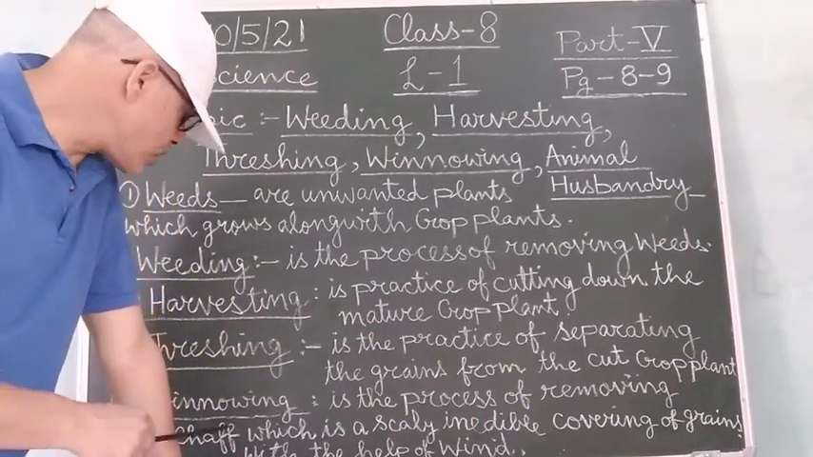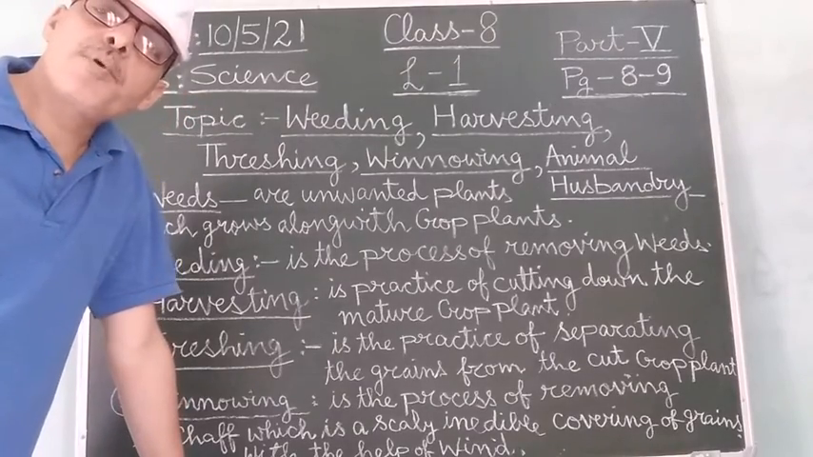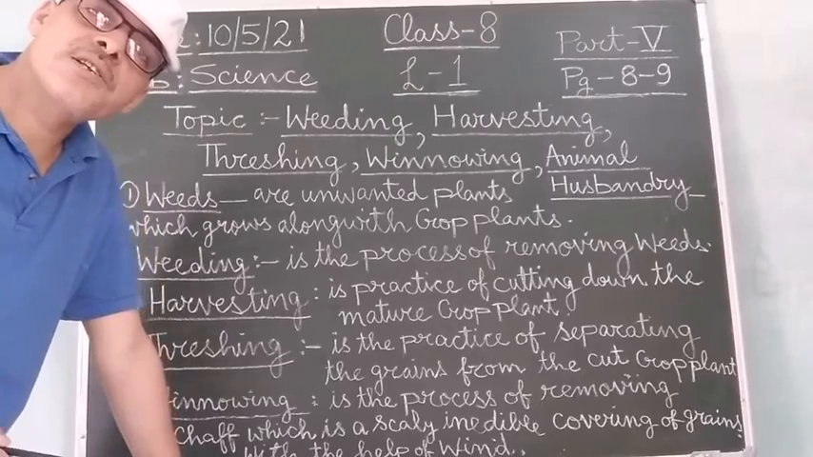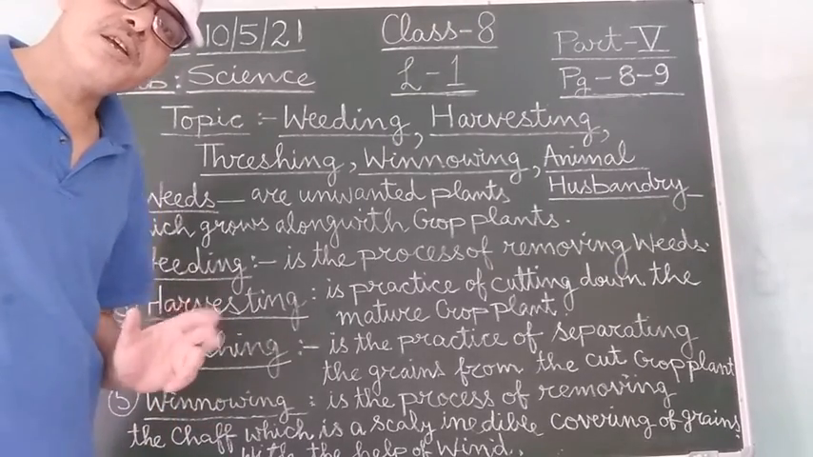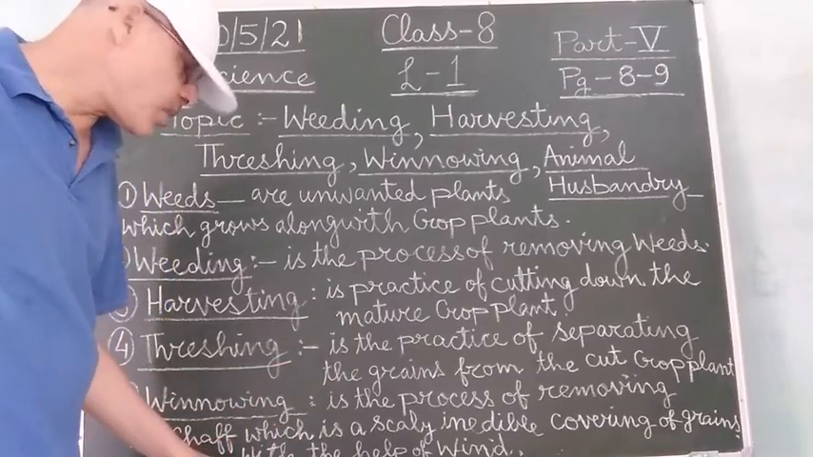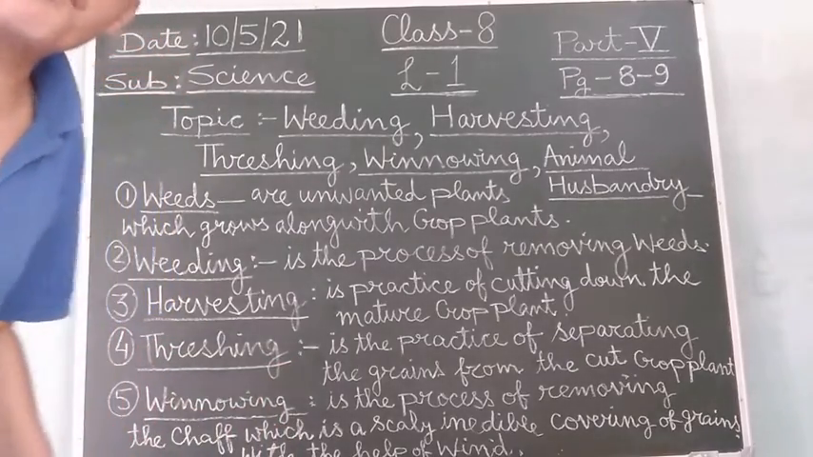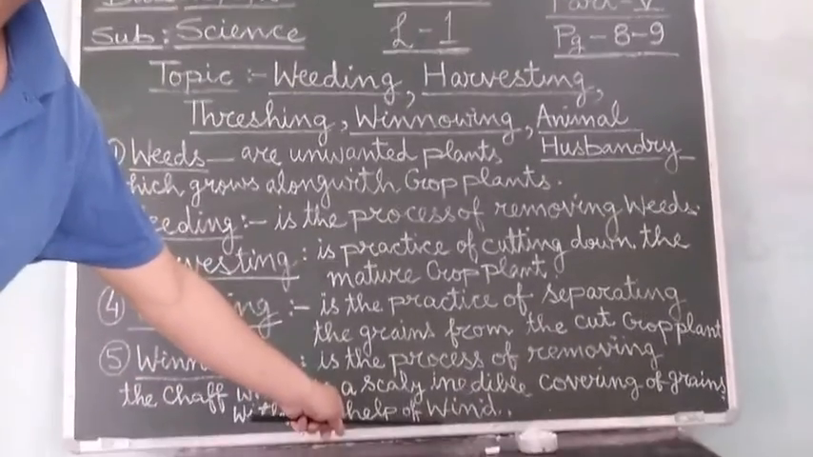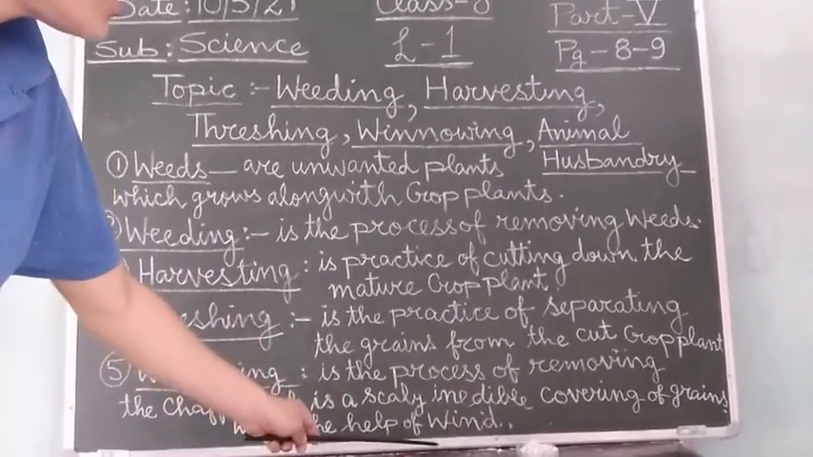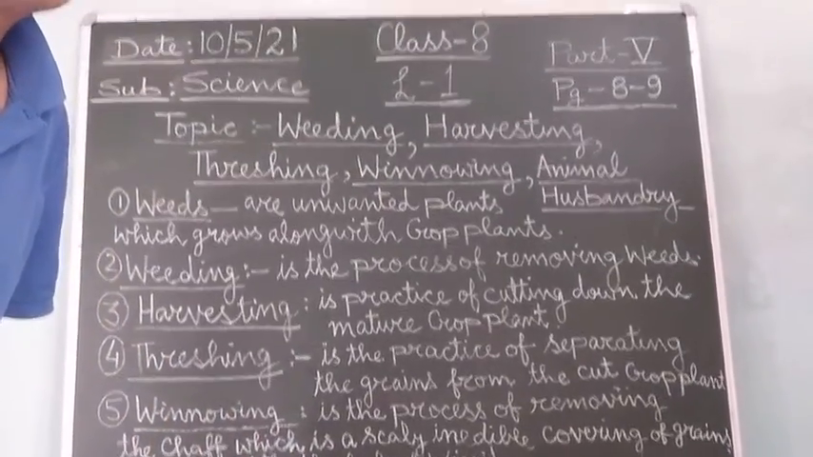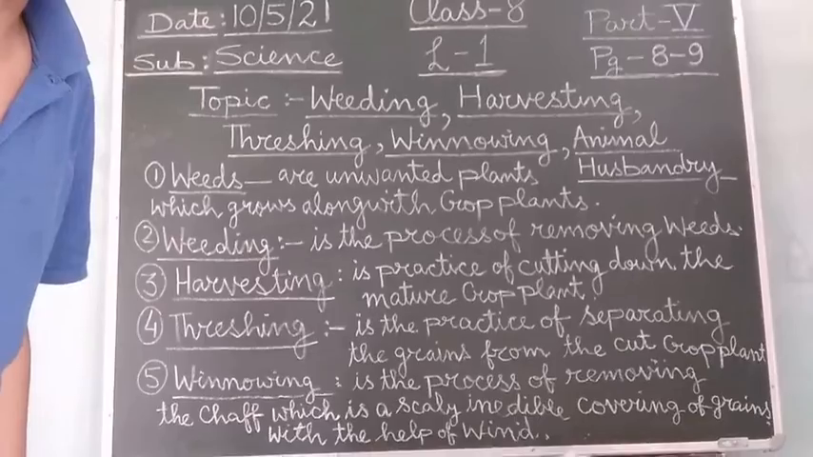So what is winnowing? Winnowing is the process of separating the chaff or husk, which is a scaly, inedible covering present on the grains, with the help of what? With the help of wind. This is how, with the help of the wind, he is separating it. So this is what is called winnowing.